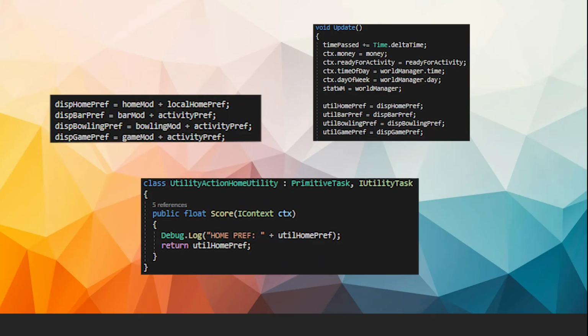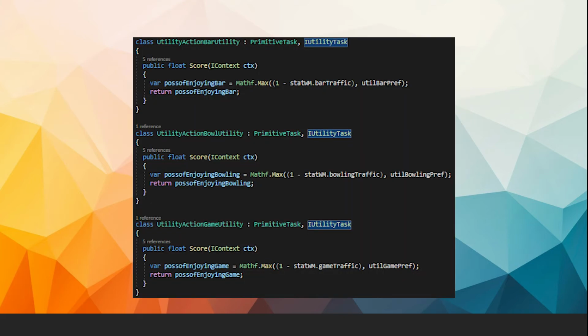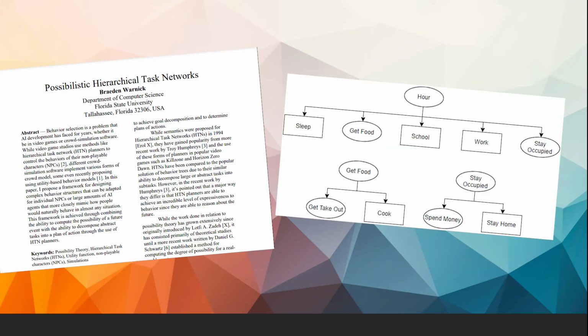The utility function for determining the possibility of enjoying time by staying home simply returns the sum of the home modifying value and the home preference value that was updated for the upcoming daily schedule. For the remaining utility functions, the function is simple. Since the other two probabilities are already checked in preconditions, all that's left to do in these functions is to determine the max between 1 minus the chance of high traffic at the activity and the probability that the student prefers the activity. With these utility functions written and used by the HTN when the students decide how to spend their free time, I've established an example of how to integrate the possibility of future events into the decision-making process of an HTN. The demo also finally reflects the ideas and example that are detailed in my thesis.